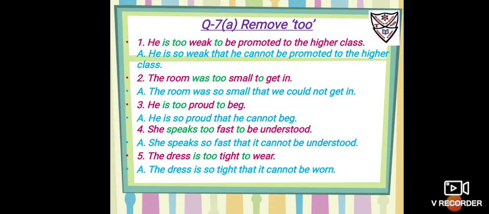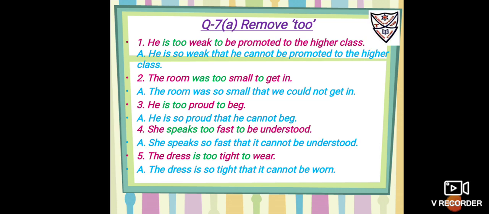Number 2, the room was too small to get in. So it is 'was', then 'too' and 'to'. Now if it's a 'was', you're going to use could not. So it is, the room was so small that we could not get in, he could not get in, or she could not get in. Okay.